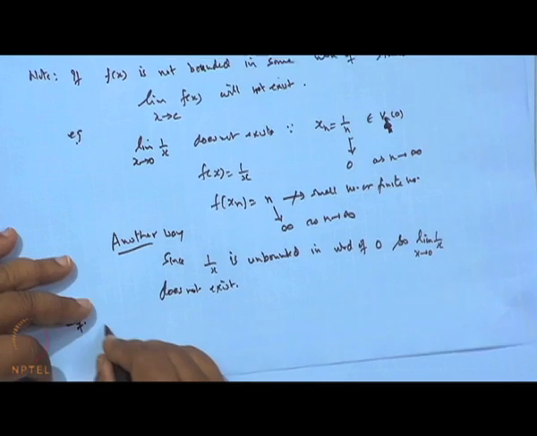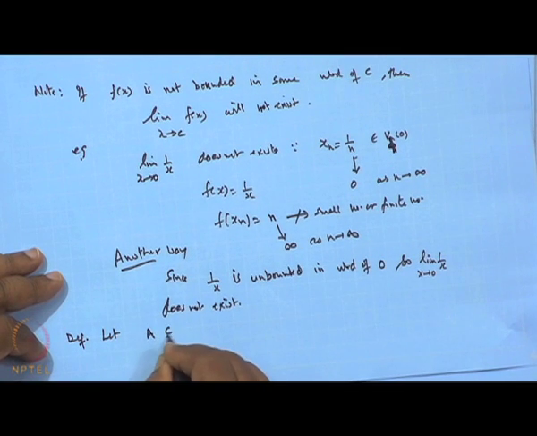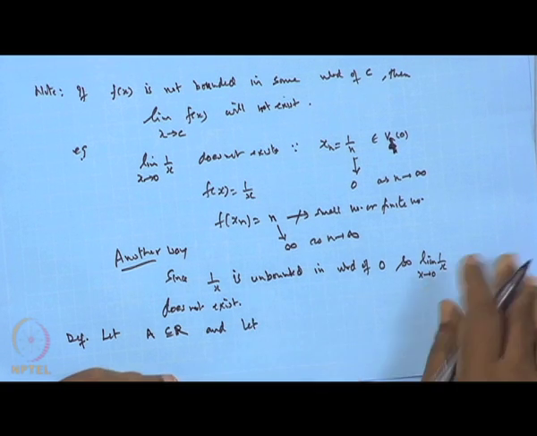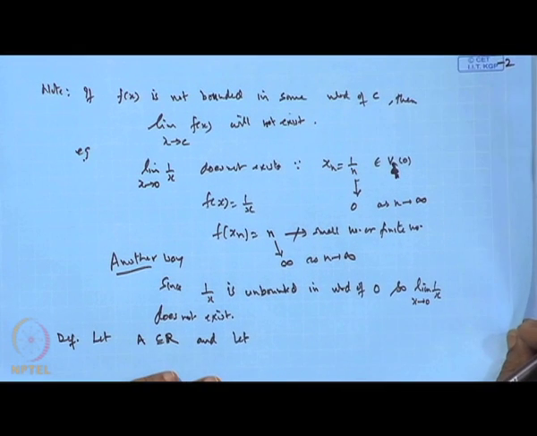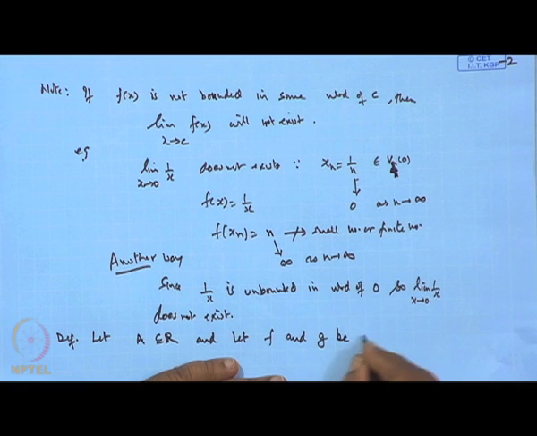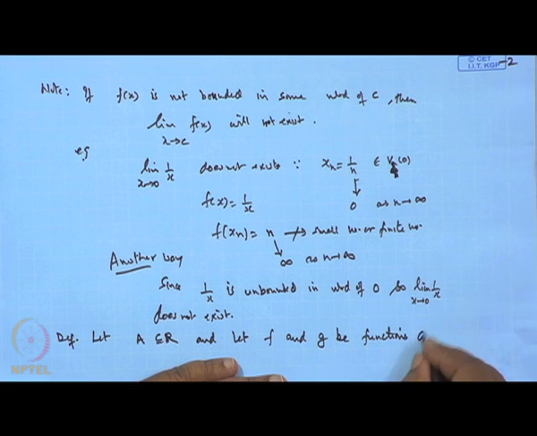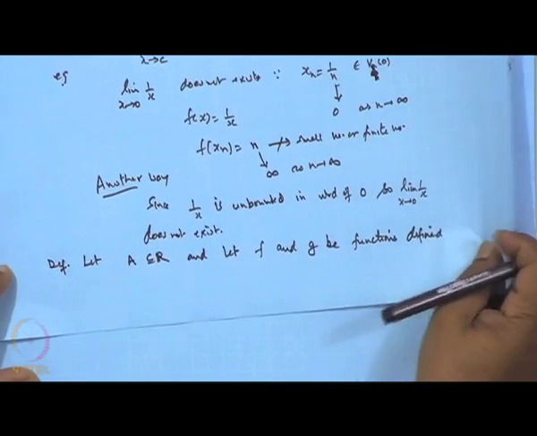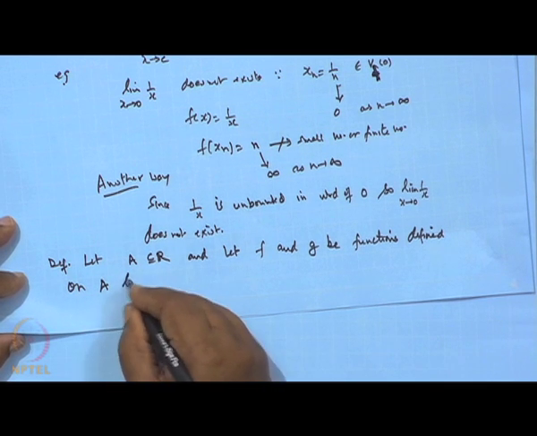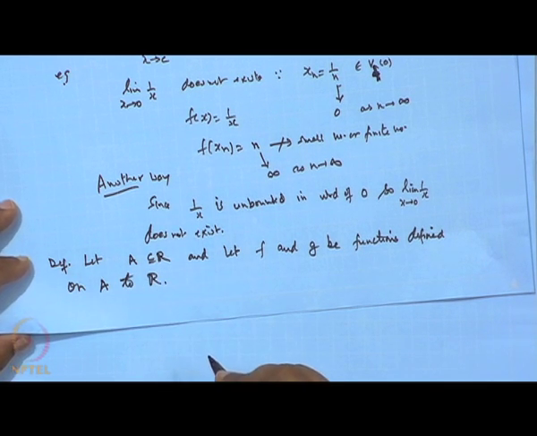Let A be a non-empty subset of R, and let f and g be functions defined on A to R. Then the addition, subtraction, etc. we define as follows.